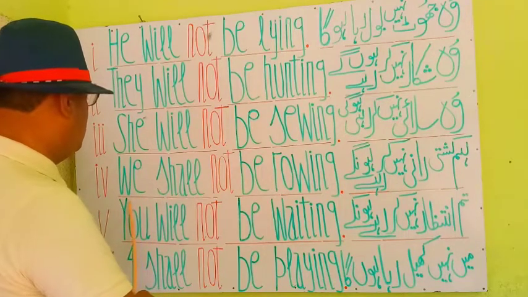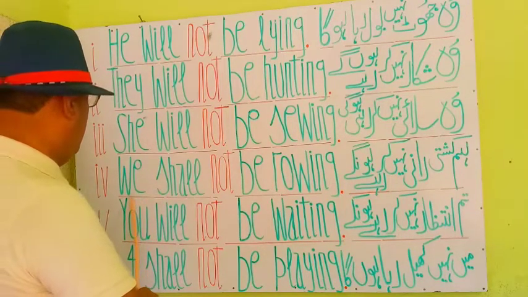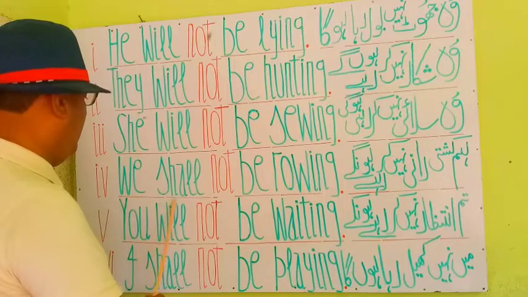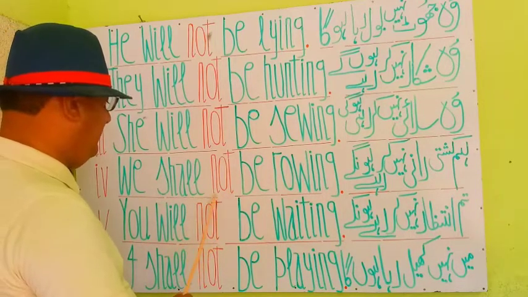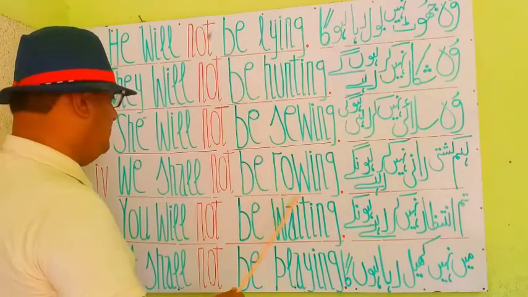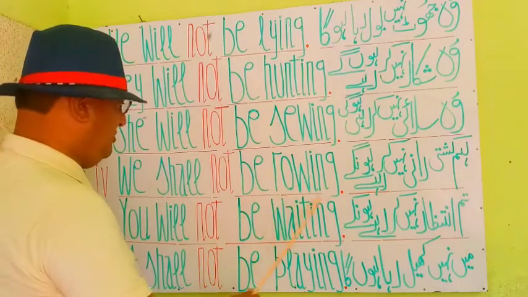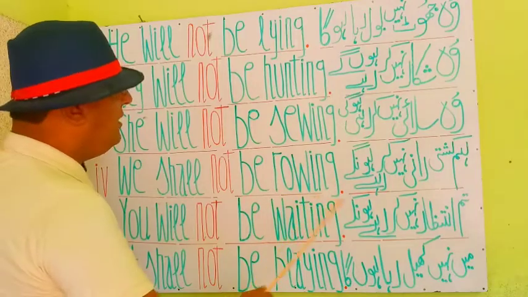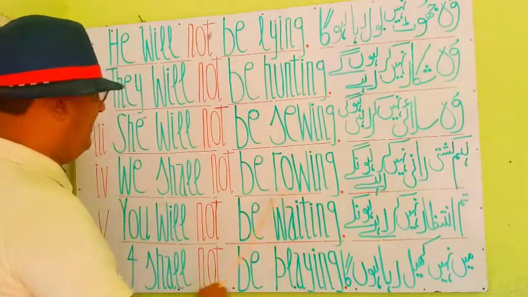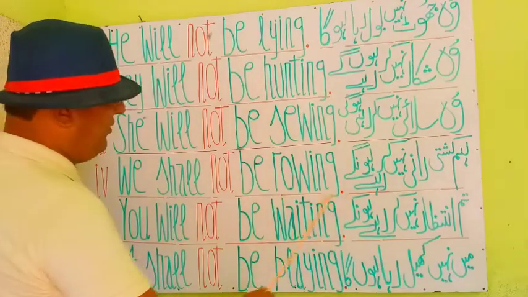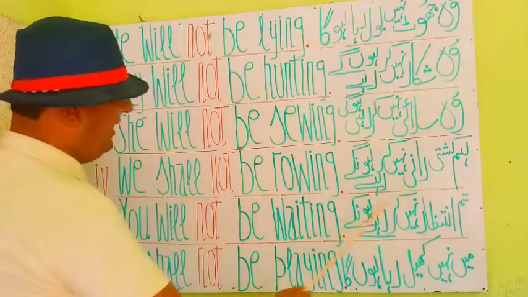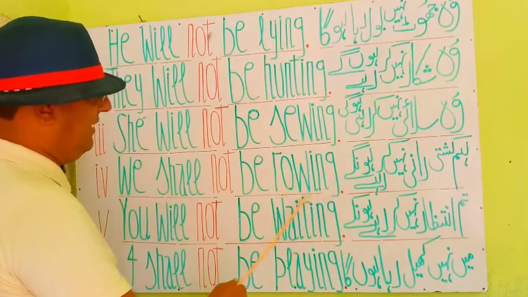Here see, my students, we is a subject and a pronoun, and shall is a helping verb, not is for negation, negative sense. Be rowing is a principal verb and it shows the continuity again. We shall not be rowing.